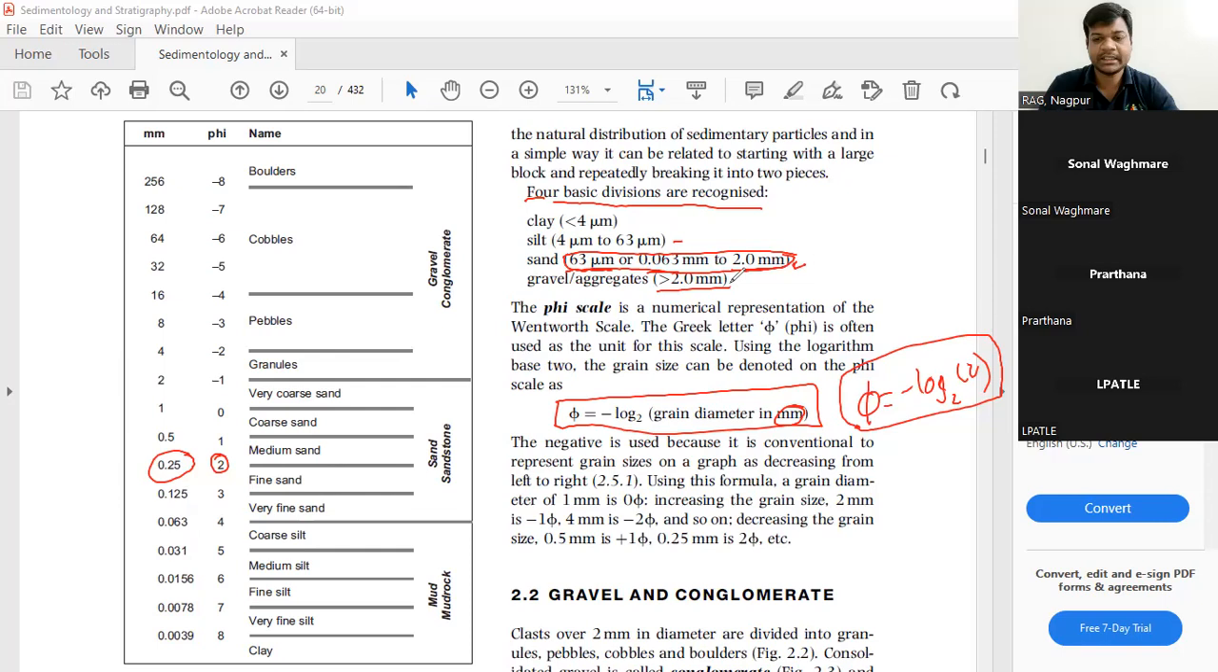So this is called the Udden-Wentworth grade scale. Now, what you have to remember here are these divisions or classifications, this scale, and obviously this formula.